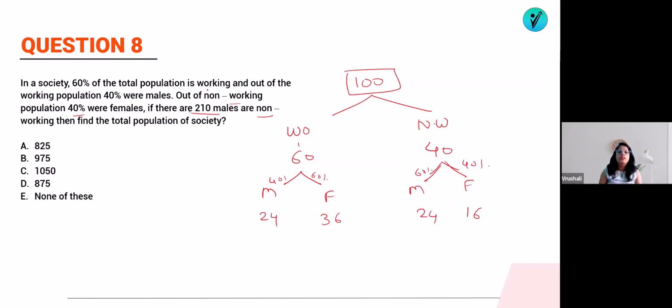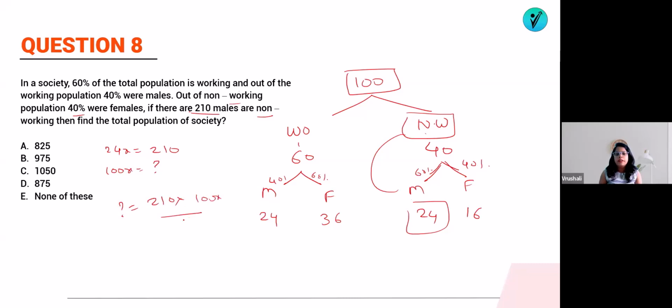So they are asking you here, if there are 210 non-working males, so how much are the non-working males? Non-working males are 24. If 24x is equal to 210, then total population 100x is equal to what? We will do the cross multiplication of 210 into 100x divided by 24x. So x will get cancelled.